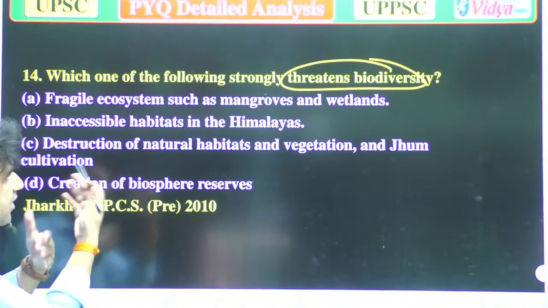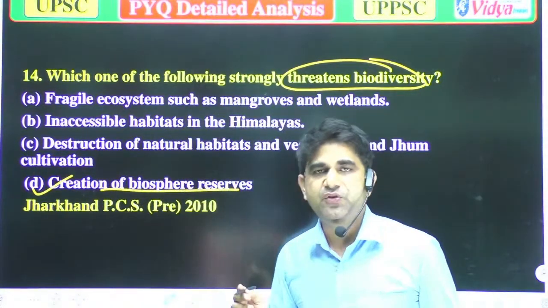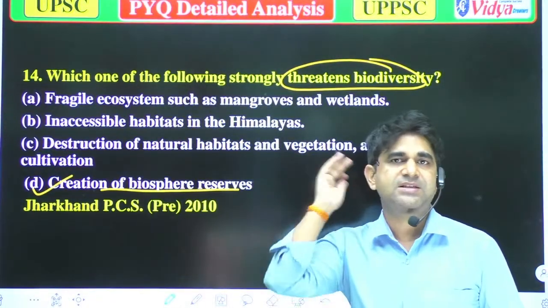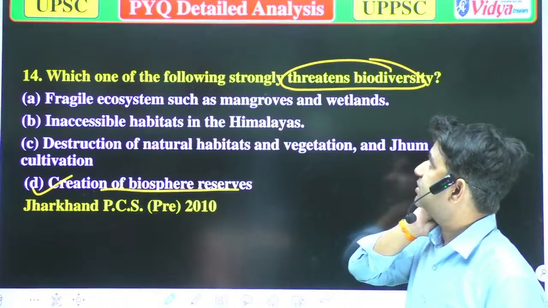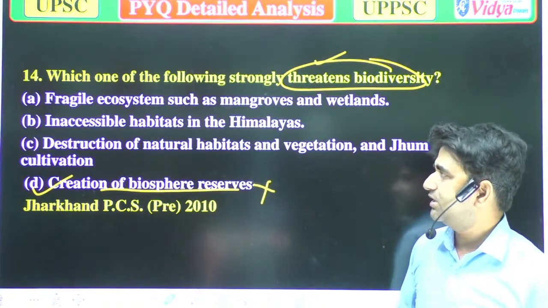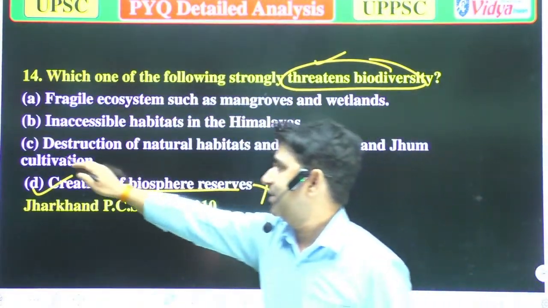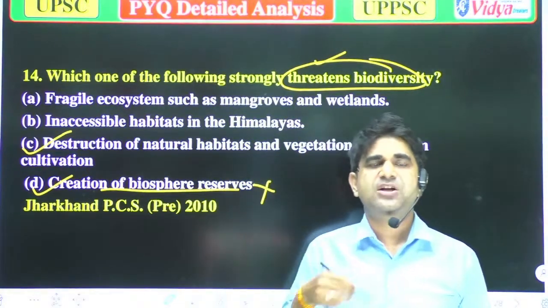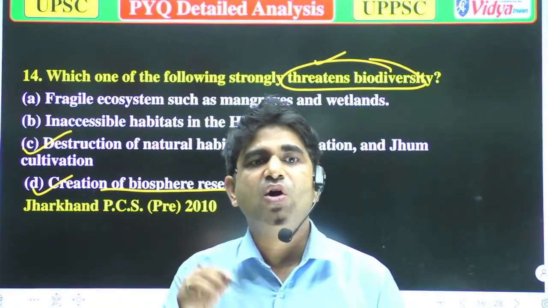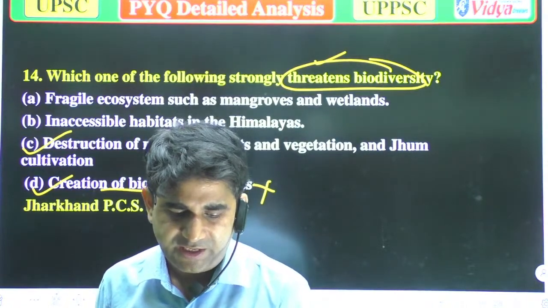Coming to every option. Option D, creation of biosphere reserves: if we create a biosphere reserve, it will increase the biodiversity, and since the question is about threats, that option is incorrect. Now option C, destruction of natural habitats and vegetation and jhum cultivation, will be the right answer, because when there is destruction of natural habitats, it will also affect the biodiversity. Why will it affect the biodiversity?